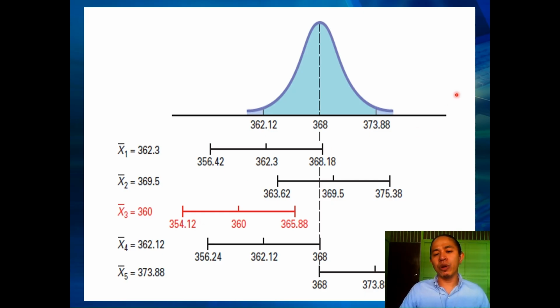In this example, we can say that not all the time is the correct or exact population parameter, for example the population mean, really within our confidence interval. It's not all the time, but there is room for mistake. But in this case,